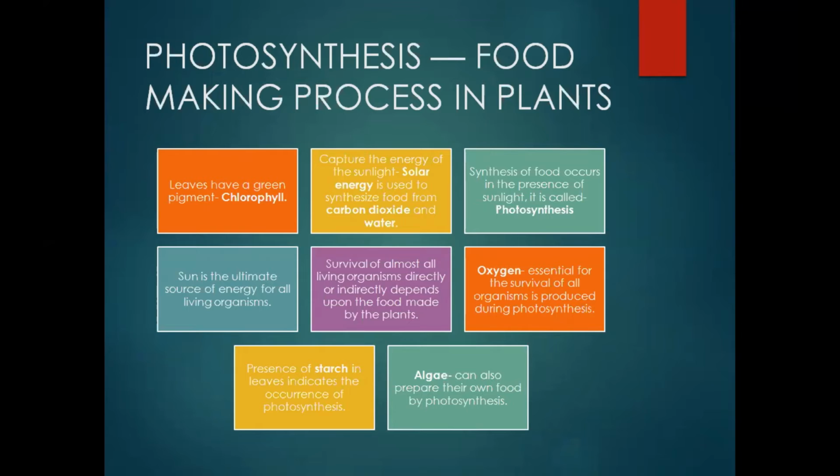So now there is a specialized pigment, and I'm sure you might be remembering कि जब हम plant cell और animal cell में difference पढ़ रहे थे छोटी क्लासेस में तो सबसे इम्पोर्टेंट डिफरेंस जो हमने पढ़ा था वो क्या पढ़ा था कि प्लांट सेल्स के अंदर प्लास्टिड्स पाए जाते हैं और एनिमल सेल्स के अंदर प्लास्टिड्स नहीं होते हैं. Now what are plastids? Plastids are specialized colored pigments, and chlorophyll is one such pigment which is green in color, which imparts the green color to the leaves or to the stem also.